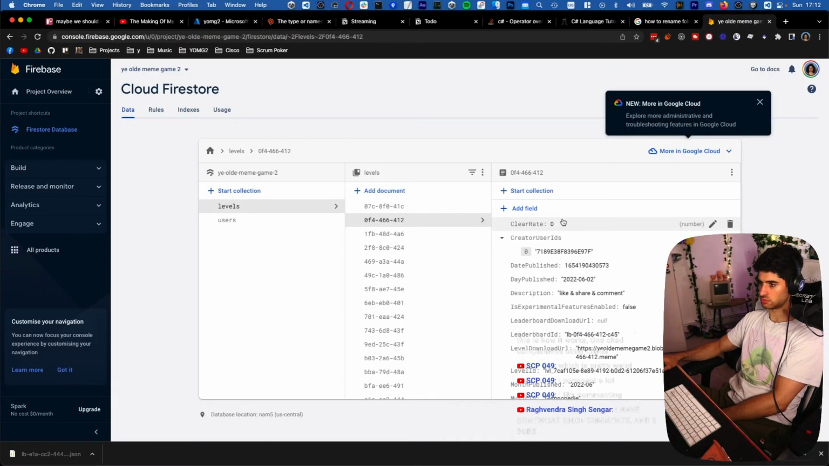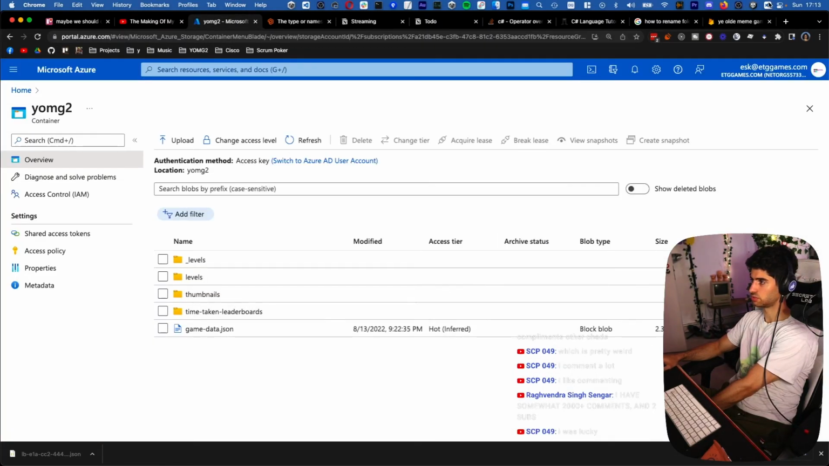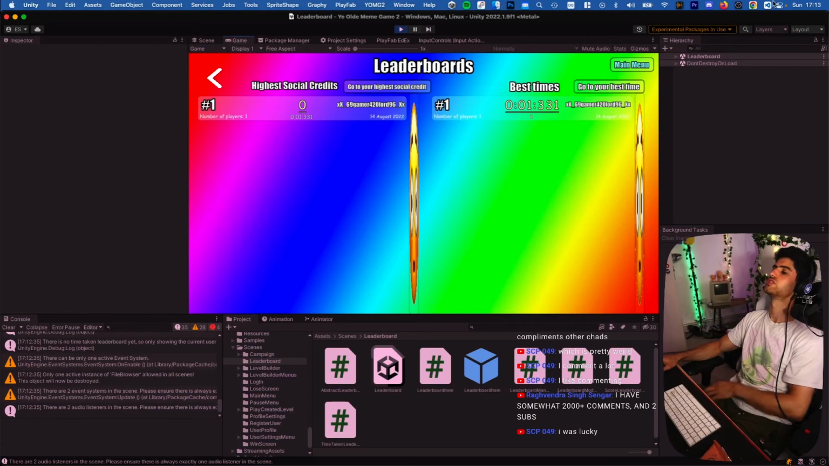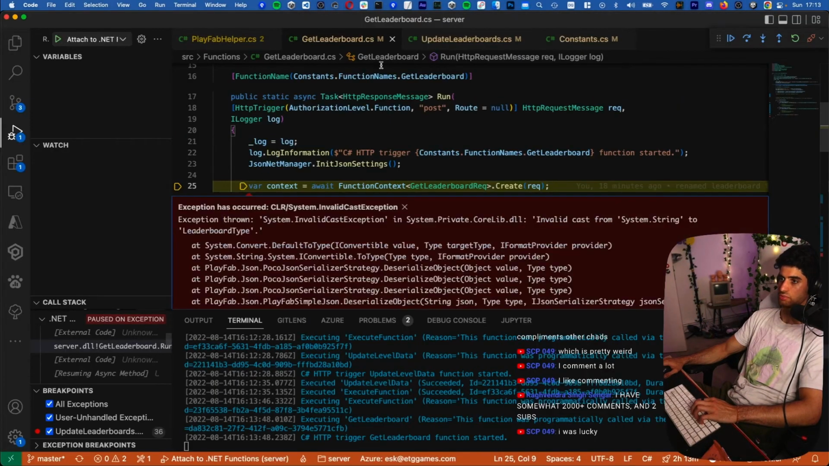Is there like a leaderboard user data? No, there's no concept of a leaderboard in Firebase. No, the leaderboard didn't create. Why is that? Oh, because it's a cron job. It doesn't just run every single time. I need to trigger the cron job from PlayFab itself.